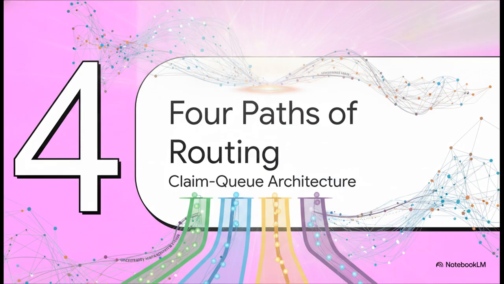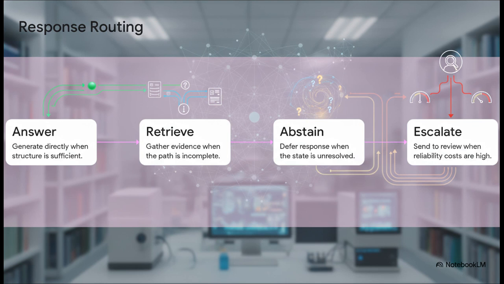Okay, Section 4. 4 paths of response routing, the claim queue architecture. By putting those 4 variables to work, we basically upgrade the AI from a naive answer generator into a highly sophisticated routing module. Check out these 4 lanes. Lane 1 is answer. Generate a response directly when internal sufficiency is high. Lane 2 is retrieve. Pause and gather external evidence because the path is incomplete. Lane 3 is abstain. Defer the answer when things are unresolved but the stakes are low. And Lane 4 is escalate. Kick the query over to qualified human review because those consequence-weighted reliability costs are simply too high to risk messing up.